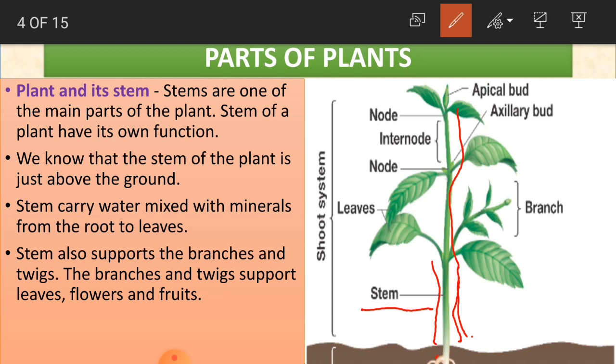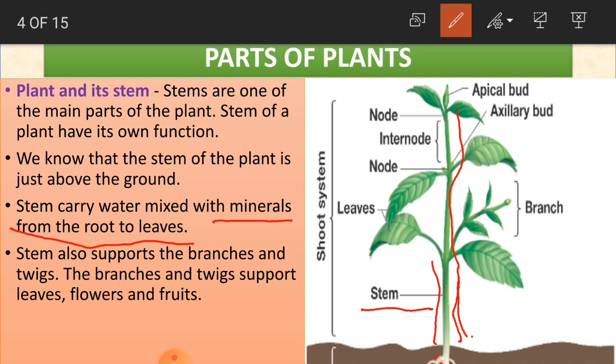What does this stem do? This stem carries water mixed with minerals from the roots to the leaves. How does a plant get water? We pour water for them, and rain water is also provided to the plants.